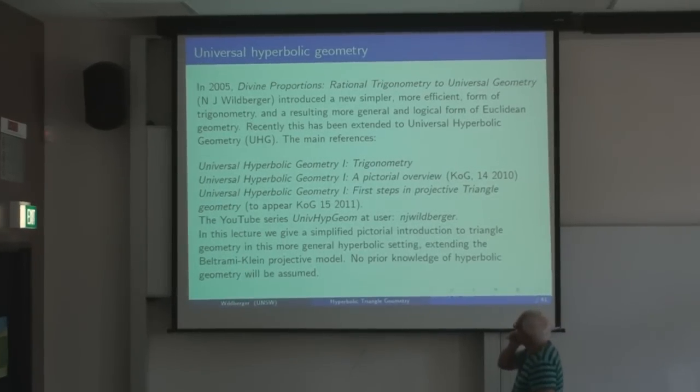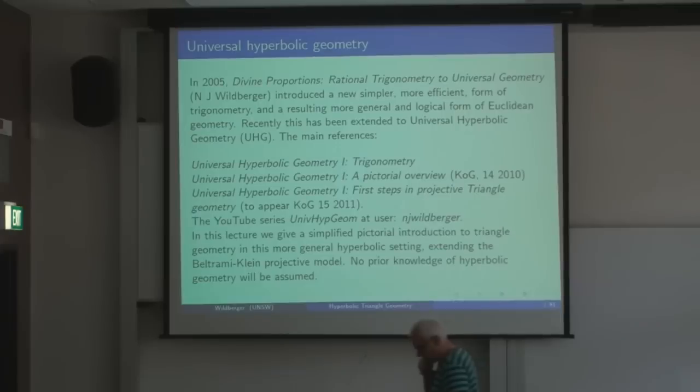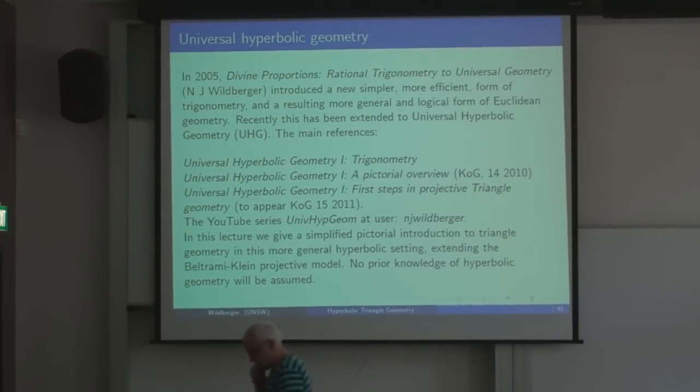So the history is that in 2005, I published a book called Divine Proportions: Rational Trigonometry to Universal Geometry, which outlines a new form of trigonometry. It's a much superior form of trigonometry to the one that you learn. Okay, so I can do all of your calculations much faster. I don't need a calculator. I can do it with paper and pencil, and I can run circles around you if you don't have a calculator.